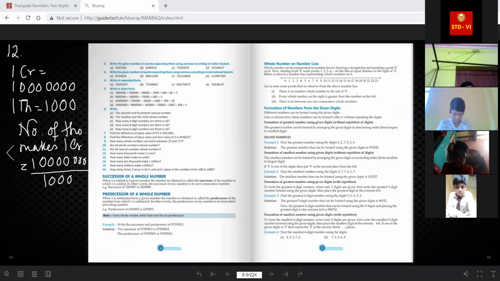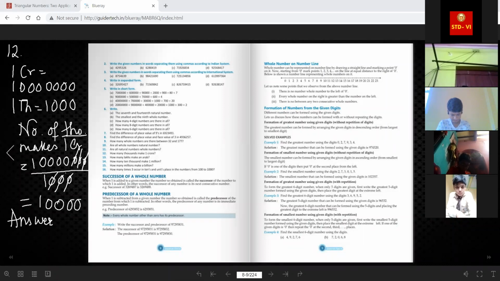Now this method is known as the cutting method, or cross method. We can cancel the zeros one by one. I'm canceling zeros one by one. So I am left with 1000 by the way, one after one, two, three, 4 zeros. So the answer you will write like that: 10,000 will make 1 crore.